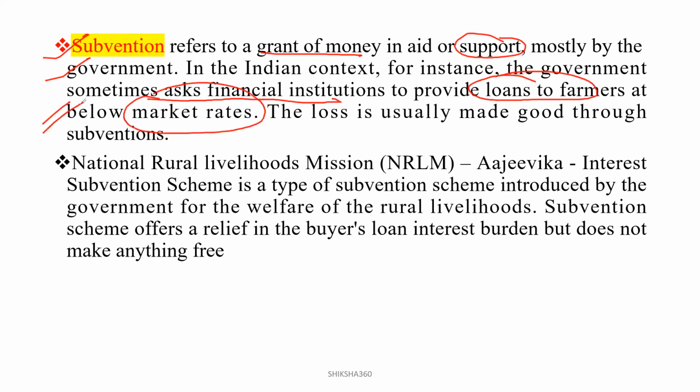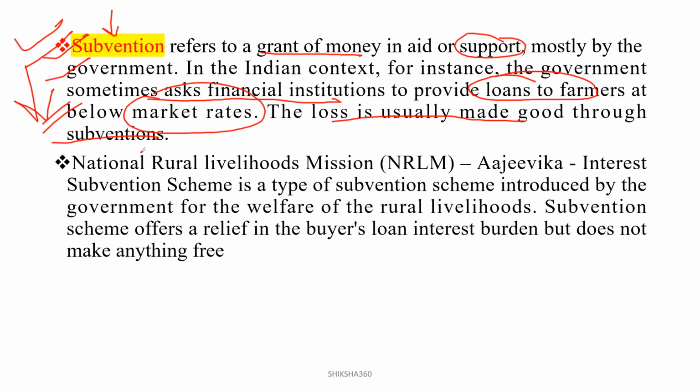Whatever the market rate is, the loan is given at below that rate. The loss is usually made good through subvention. For the financial institution, there is a loss in providing the loan at a lower interest rate than the market rate. So that loss is paid by the government to that financial institution.